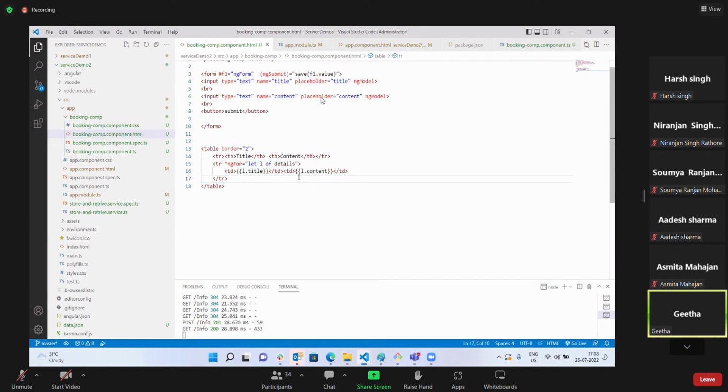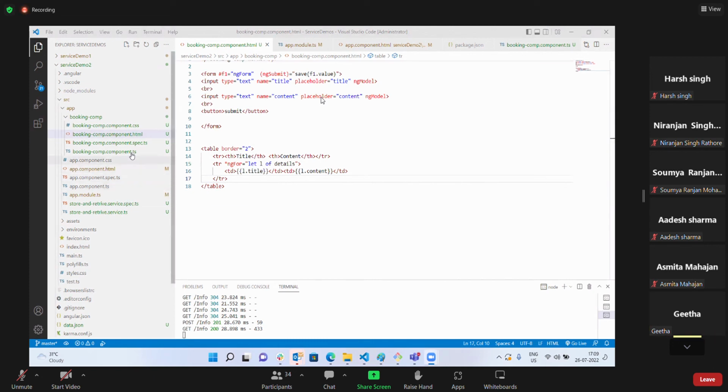Is it clear? Should I repeat something? Can you repeat this retrieve part? Which part? I'm retrieving. The retrieving part. Yes, ma'am.